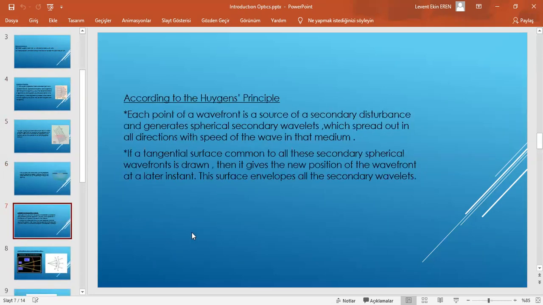According to Huygens' principle, each point of a wavefront is a source of secondary disturbance and generates spherical secondary wavelets, which spread out in all directions with the speed of the wave in that medium. If a tangential surface common to all these secondary spherical wavefronts is drawn, then it gives the new position of the wavefront at a later instant. This surface envelops all the secondary wavelets.